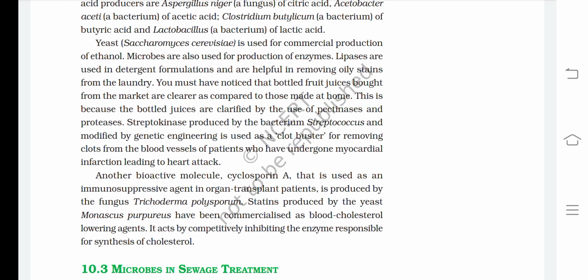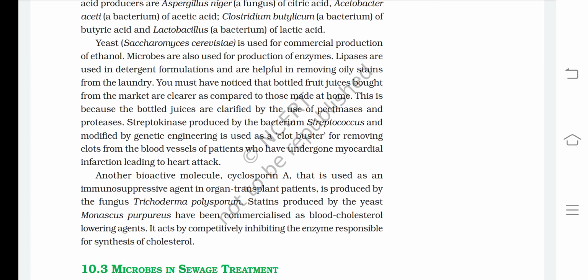Streptokinase, produced by the bacterium Streptococcus and modified by genetic engineering, is used as a clot buster for removing clots from the blood vessels of patients who have undergone myocardial infarction leading to heart attack.